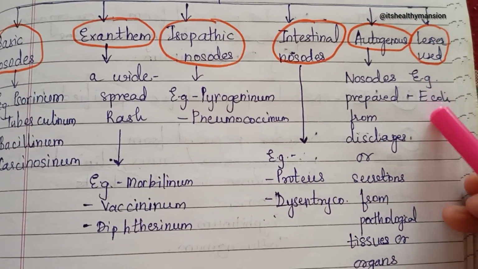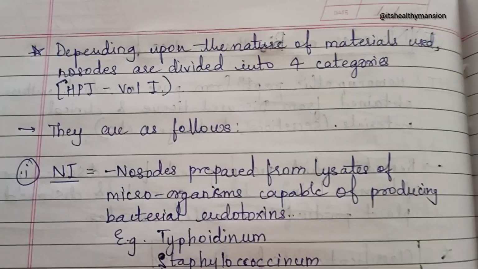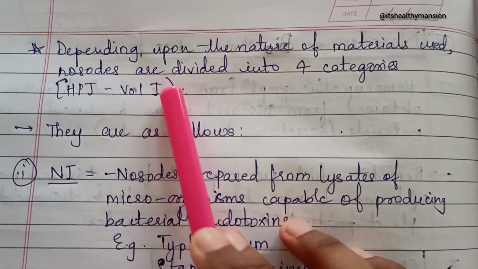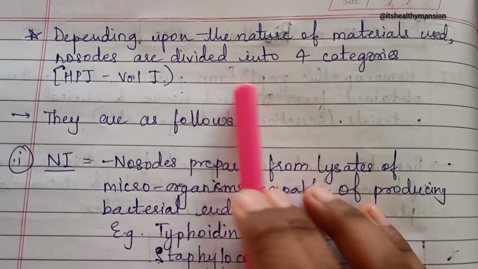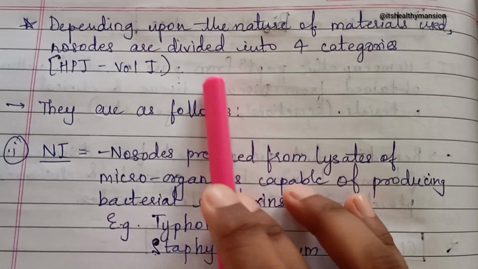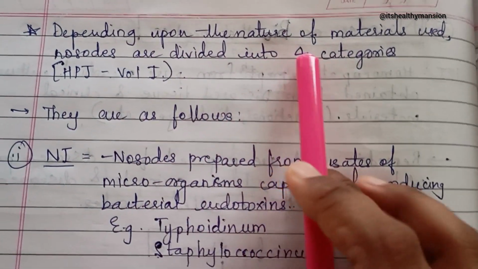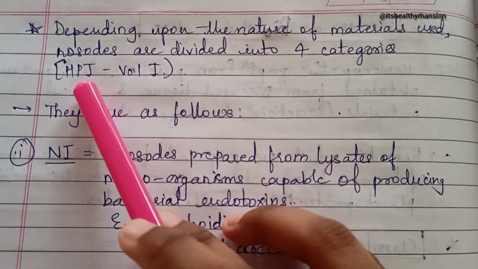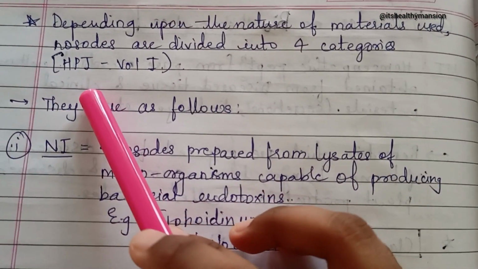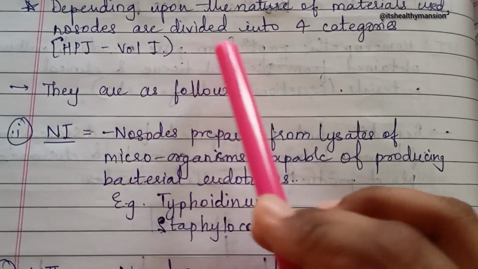And lesser used, example E. coli. Now this topic is very important for the exam purpose. Many times this topic as an individual has been asked for 5 marks. So depending upon the nature of materials used, nosodes are divided into 4 categories according to HPI, that is Homeopathic Pharmacopoeia of India volume 1.